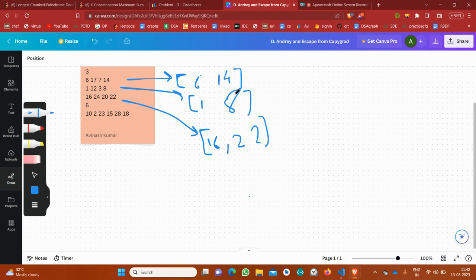Now just recall the concept that if you are given a point x and you have been asked how far at maximum you can go using these intervals, will you not be able to say this? Obviously, I will sort all these segments: 6 to 14 and 16 to 22.